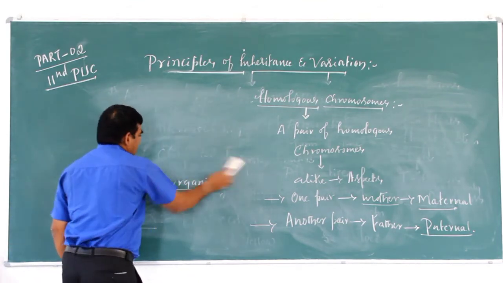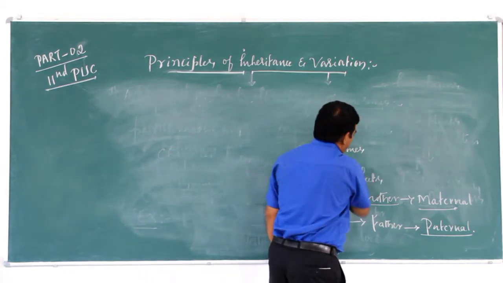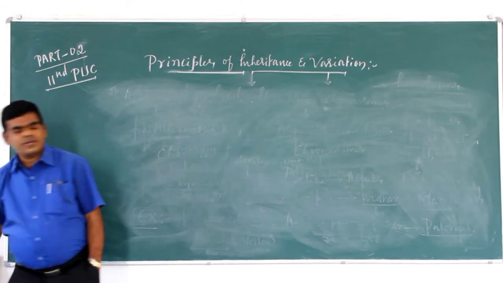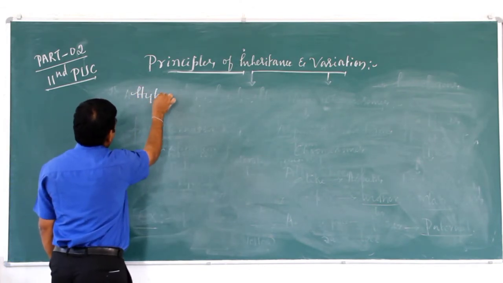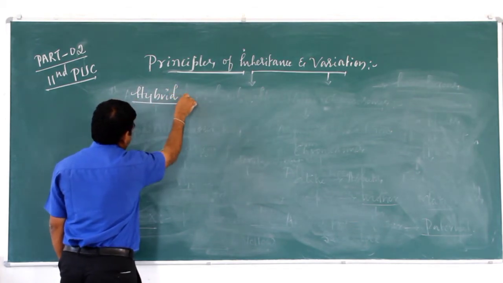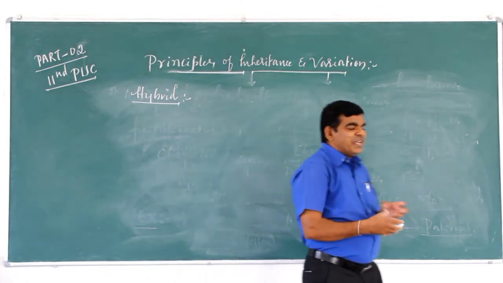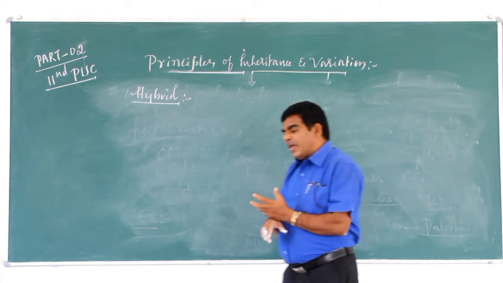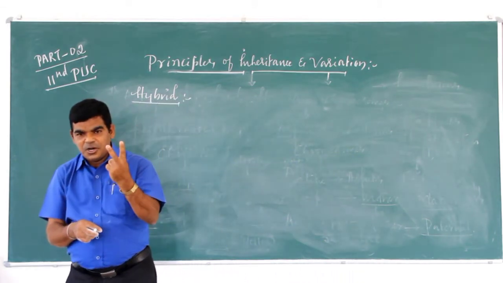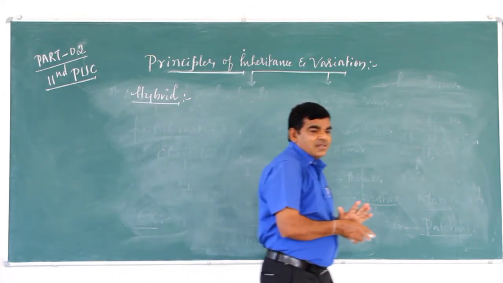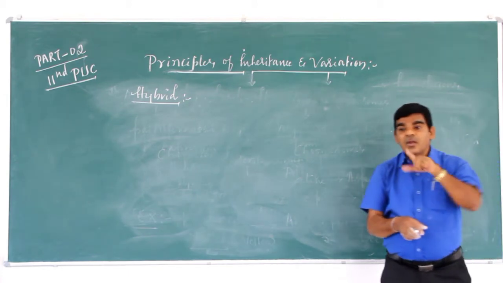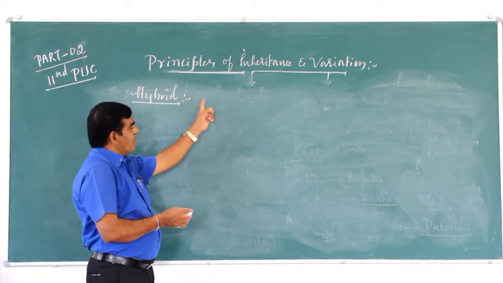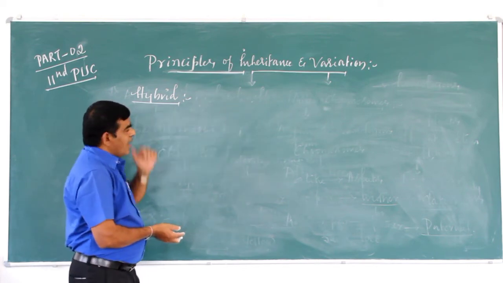Next, hybrid. What is a hybrid? A hybrid is an individual obtained from a cross between two parents of the same species but differing in one pair of contrasting characters. It is called a hybrid. Clear?